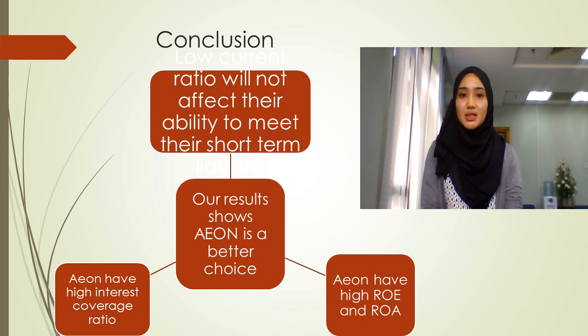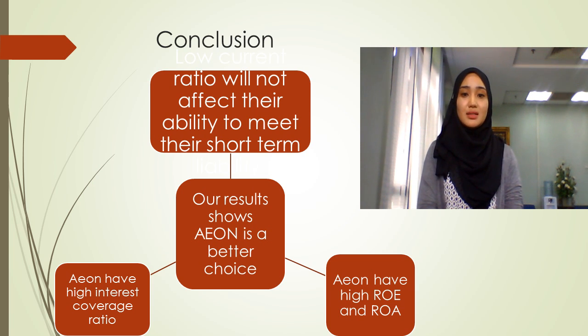Okay, the conclusion is we will advise the investor to choose AEON over Pakistan because AEON is a better choice. Firstly, it is because of their current ratio. Even though their current ratio or quick ratio is less than 1, they are still able to meet their short-term obligations. This is because they are in the retail industry, which means that they have a high turnover.